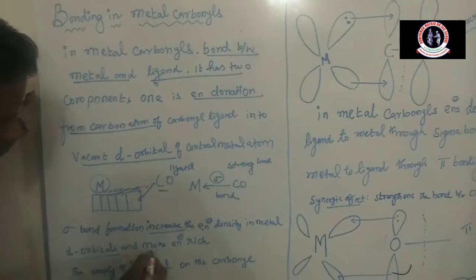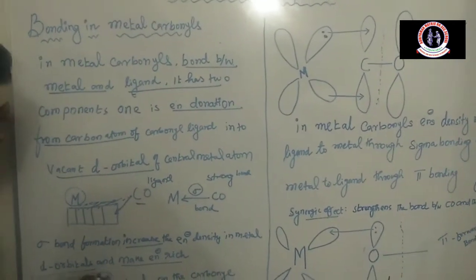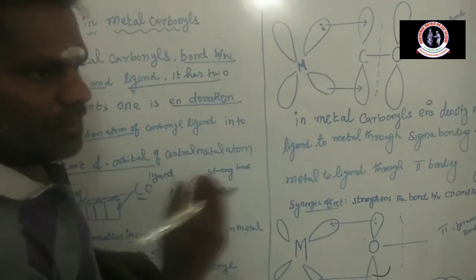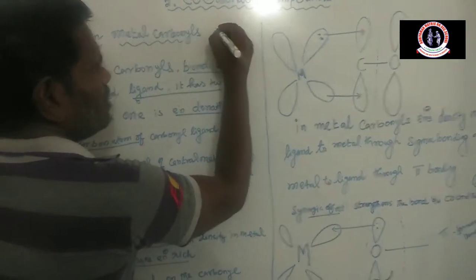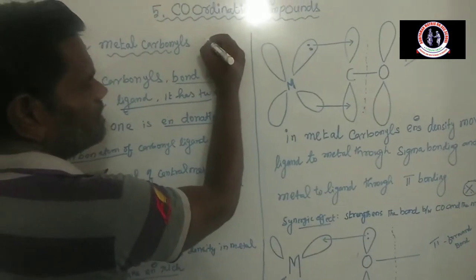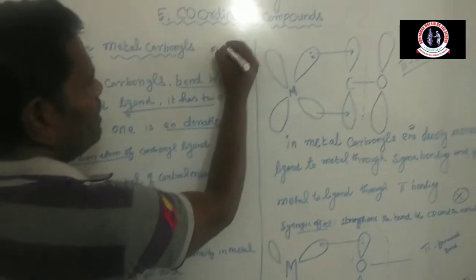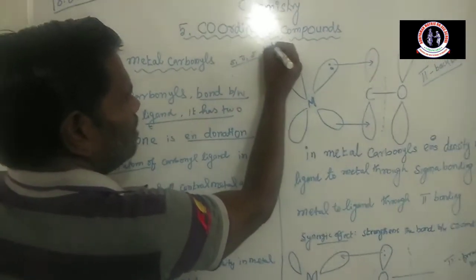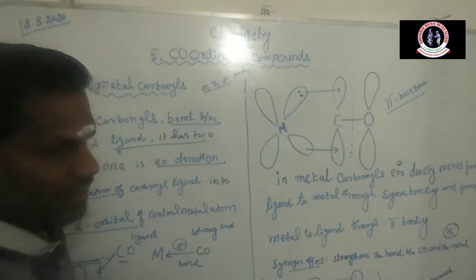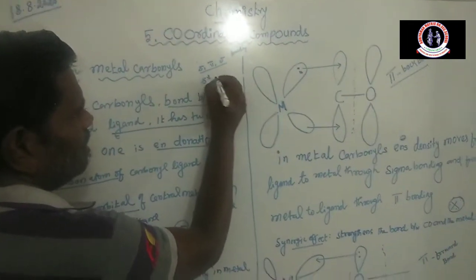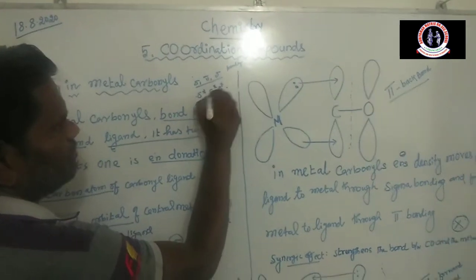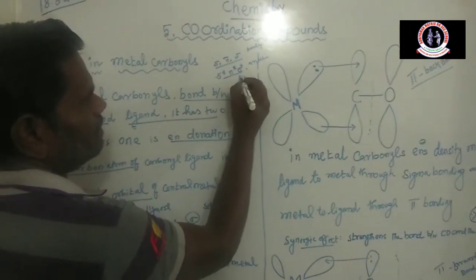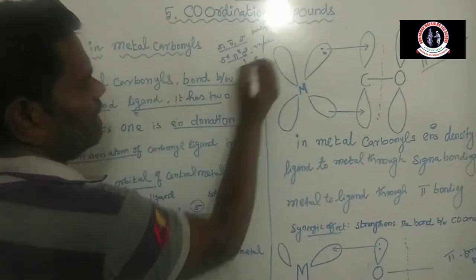Okay, now they make the metal electron rich. The empty pi star orbital. We already know that two types of orbitals are there. One is bonding orbital. Bonding orbital means lower energy level: sigma bond, pi bond and delta bond are examples of bonding orbitals. Bonding means lower energy level. Sigma star, pi star and delta star mean anti-bonding. Anti-bonding means higher energy level.